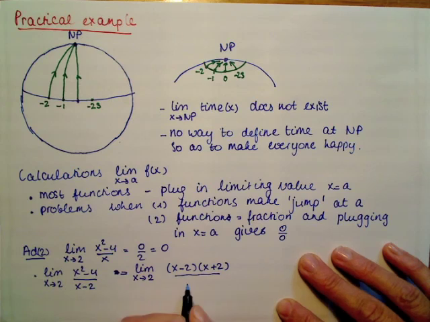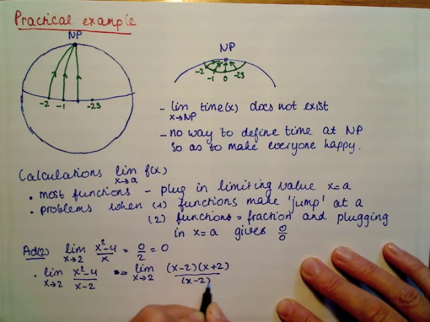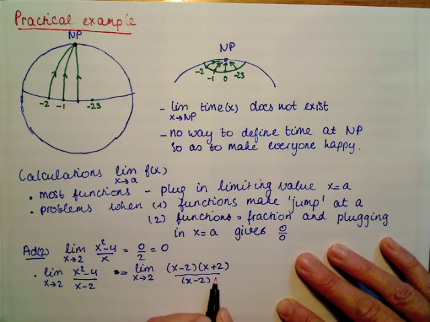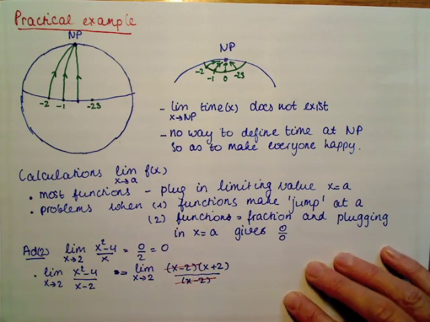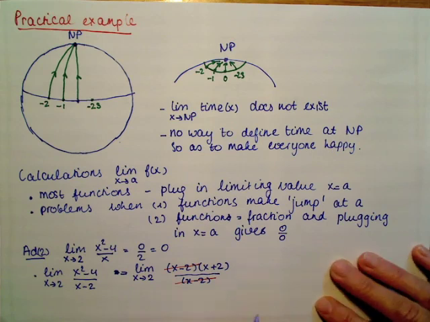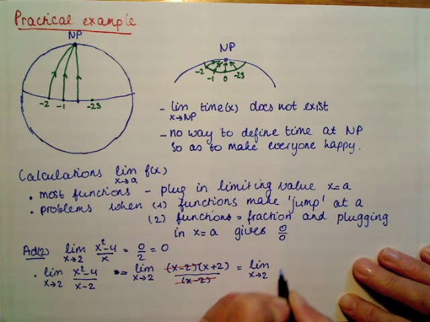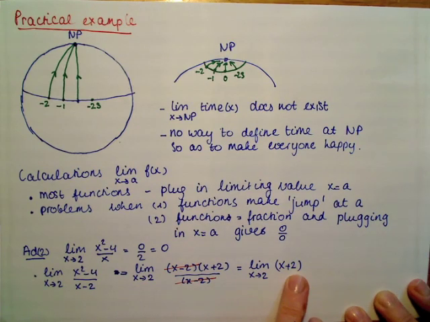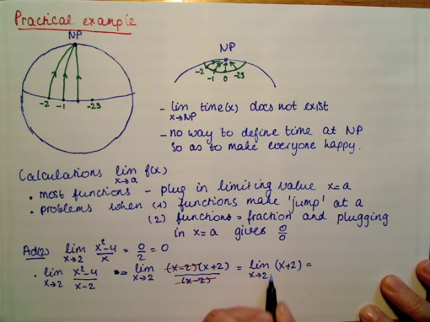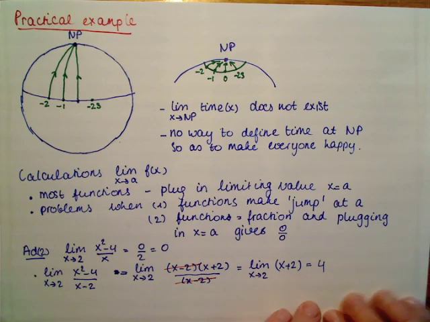The denominator is still x minus 2, and you know from the theory of fractions that we can cancel out common factors in numerator and denominator, and so we have to calculate the limit for the function x plus 2. And if we plug in the value 2, we get 2 plus 2 equals 4.